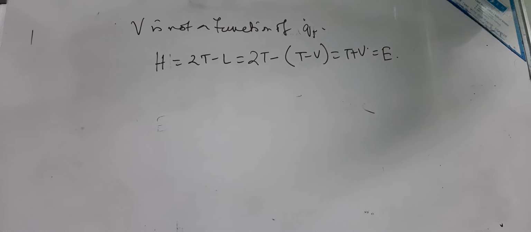So L equal to, as you know, T minus V. So it is 2T minus T minus V, so it is T plus V. So this is T plus V, that is the total energy of the system. So the Hamiltonian represents the total energy, total mechanical energy of the system.